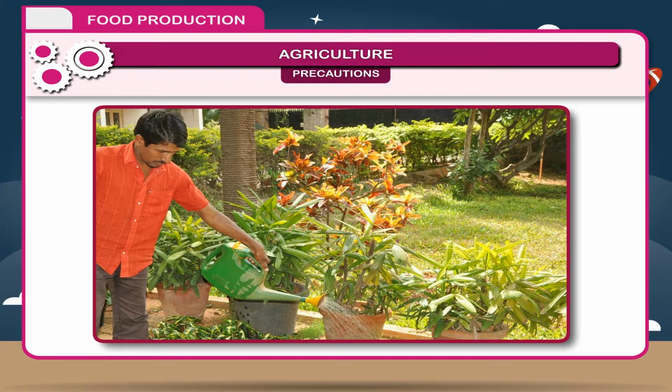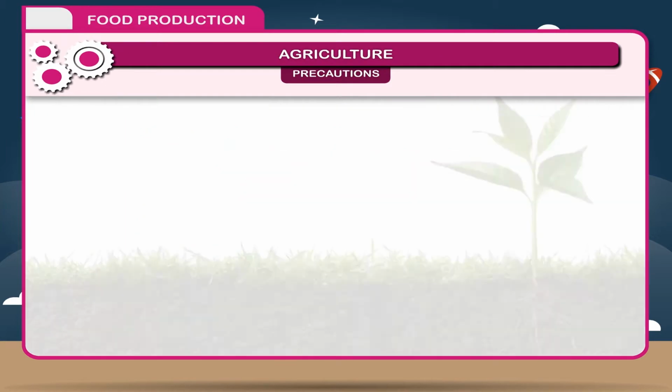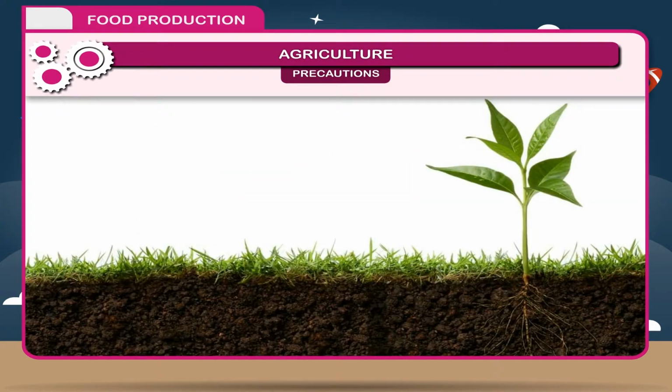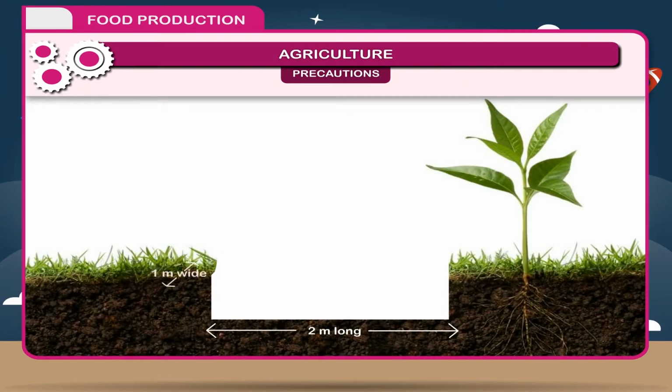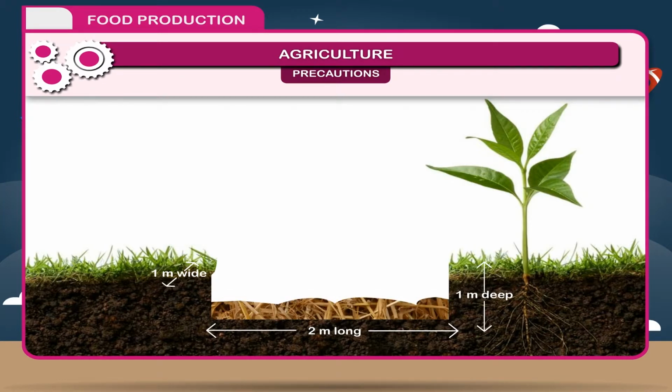Activity: making compost in school garden. Ask the gardener of your school to help in the process of making compost. Select a suitable site in the garden and ask a laborer to dig a pit of 2 meter long, 1 meter wide and 1 meter deep. Spread a layer of straw and other farm wastes.